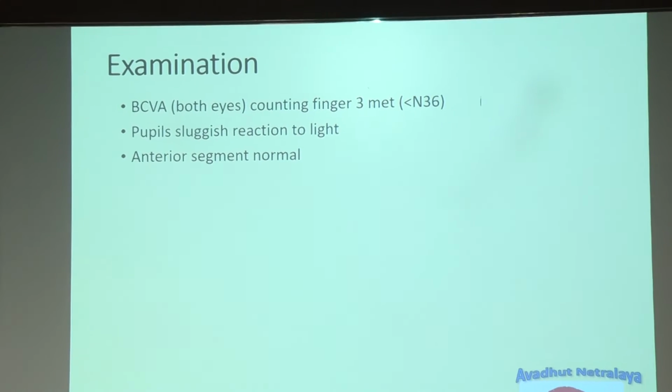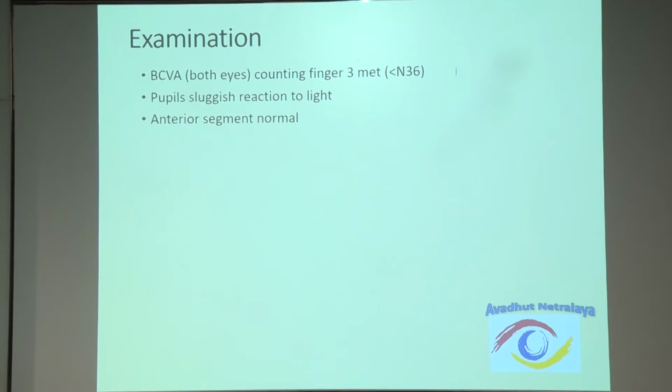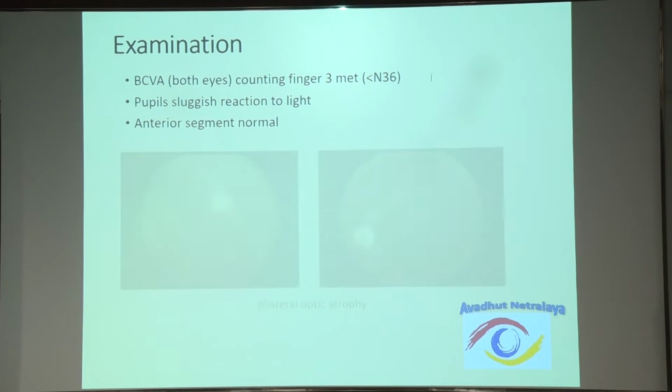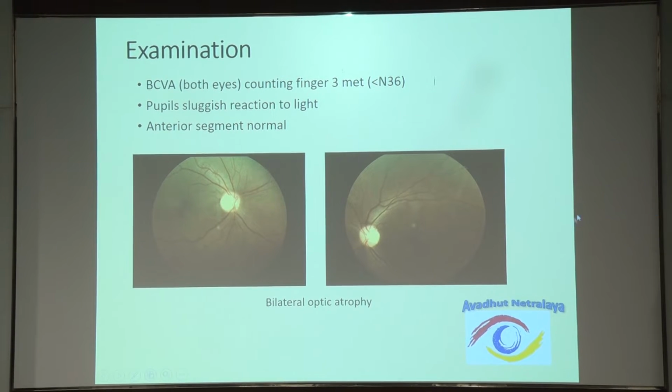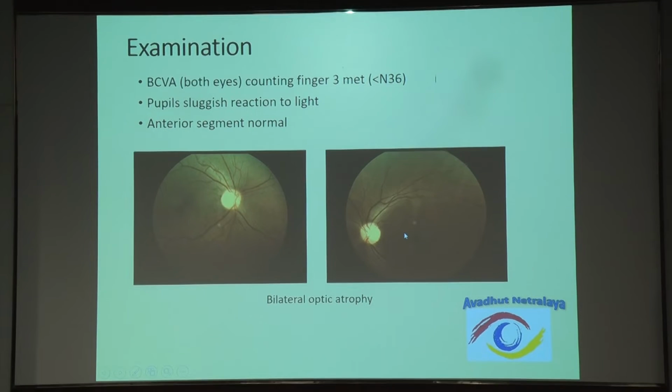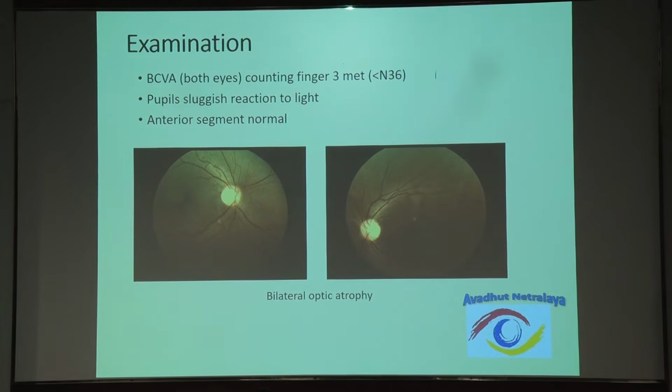If there is a difference in vision in the two eyes, patching is what we normally resort to if there is no known cause of decreased vision. But remember that he had a family history of decreased vision as well. So his visual acuity in both eyes was N36. I don't know how alternate patching works because I hardly do alternate patching nowadays. The rest of the anterior segment examination was normal, and apparently the fundus examination also looked normal. But on closer look, you will see that the patient had a bilateral optic atrophy, which is one of the commonest hereditary optic neuropathies to cause decreased vision.